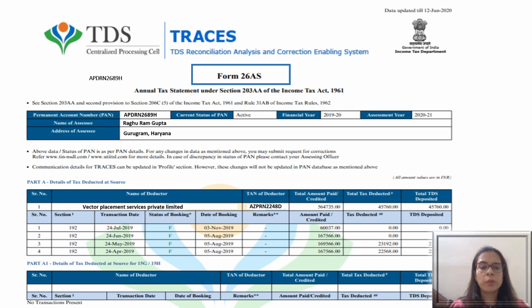Before going into the details regarding changes in Form 26AS, let us first have a look at what 26AS exactly is. It is an annual consolidated tax statement which can be accessed from the income tax website by entering the PAN number of the assessee. All the taxpayers who have a registered account on the income tax portal can view their Form 26AS, which shows the details of tax deducted or paid by the assessee during the year.